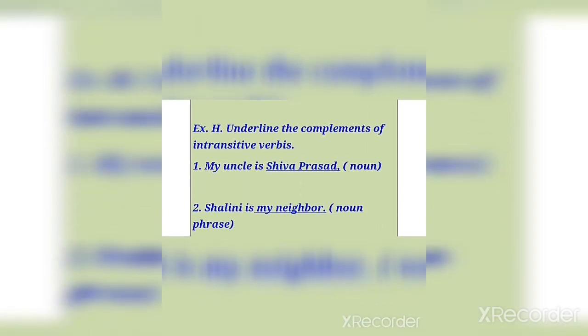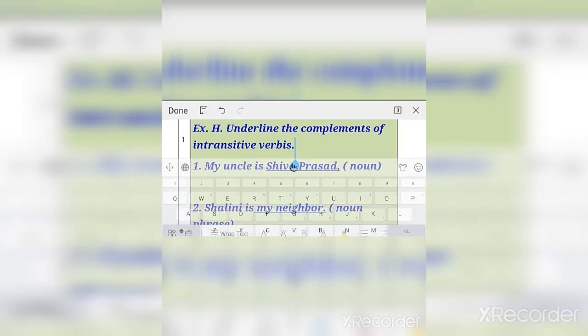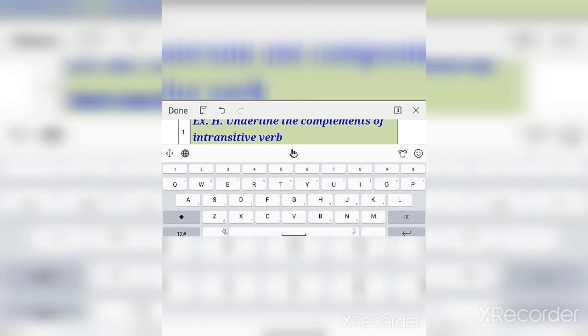Now exercise H. Your exercise H is saying underline the complements of intransitive verbs. Okay, it is verbs here. Let me make it correct. Okay, just wait, I'm checking from the book.